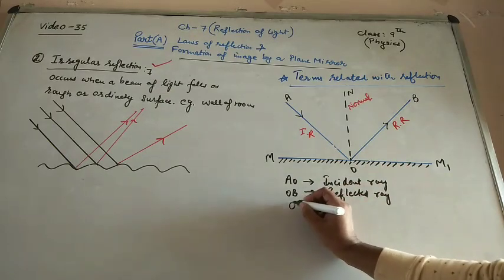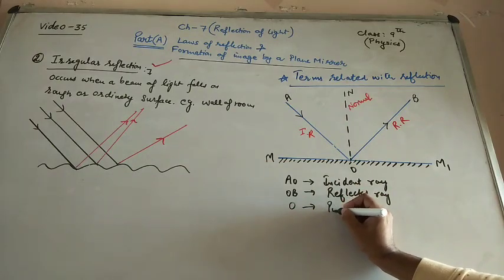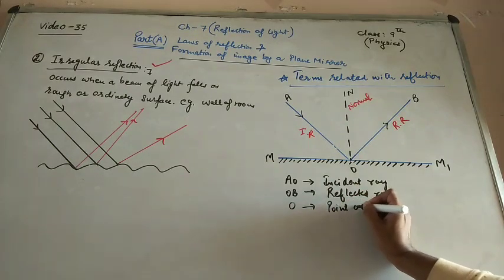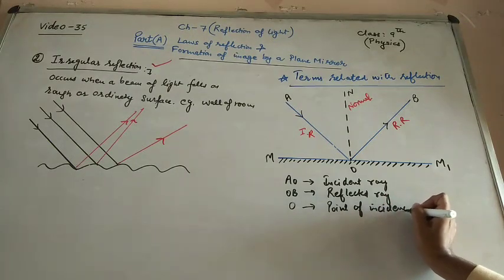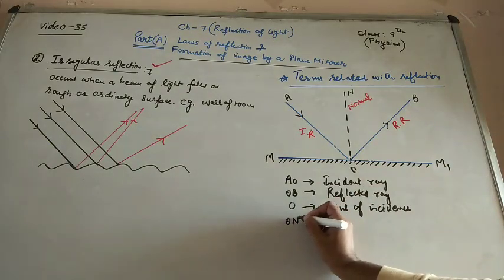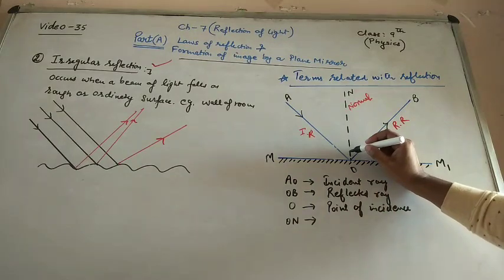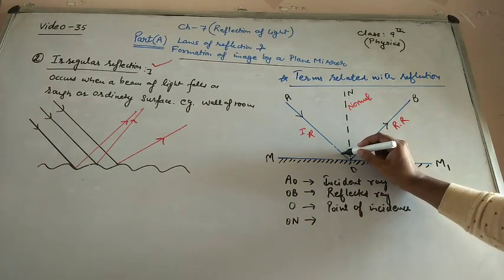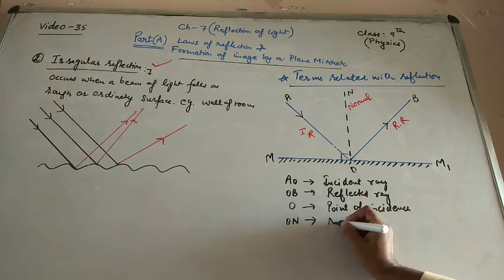O is the point of incidence, where this ray is striking. Point of incidence. And the imaginary line ON, which makes an angle of 90 degrees with the surface like this. This complete angle is 90 degrees. That is called the normal.